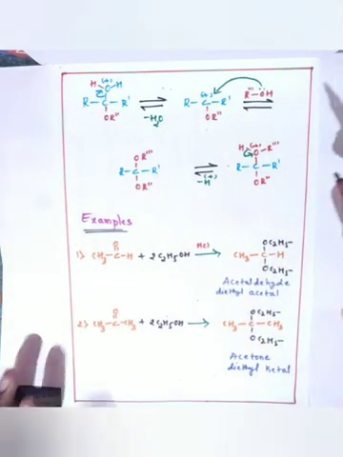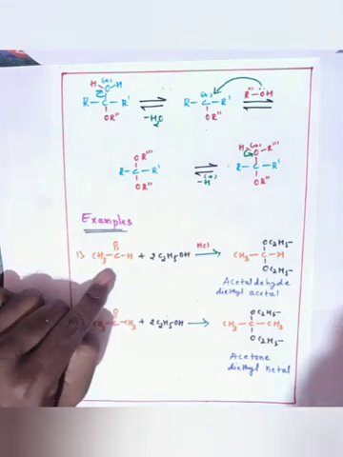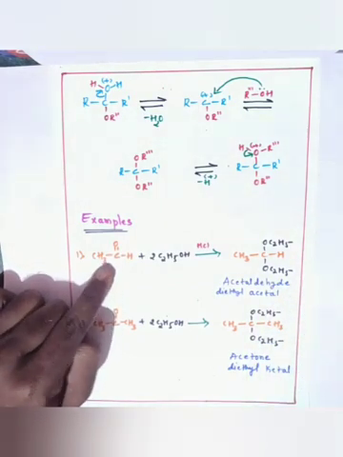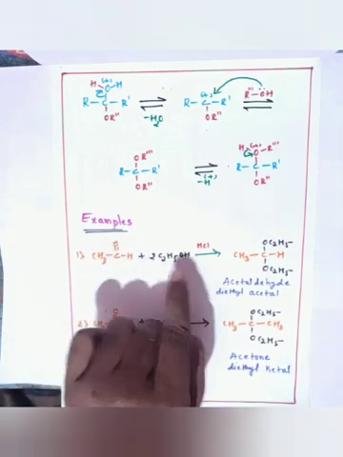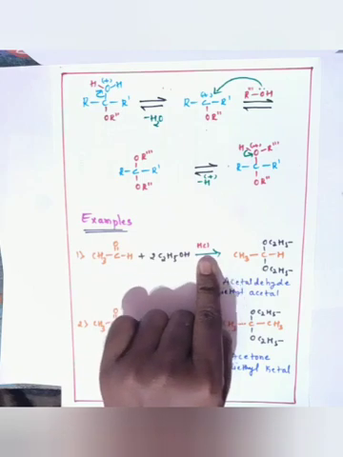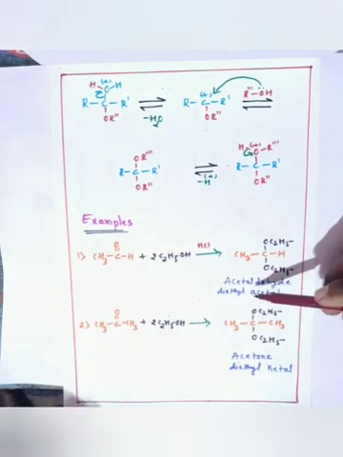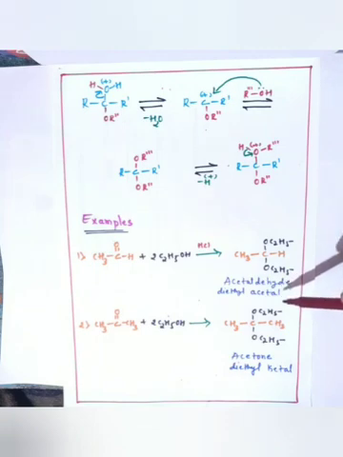For example, if we use acetaldehyde with 2 molecules of ethanol in the presence of an HCl catalyst, it gives the product acetaldehyde diethyl acetal. That is the acetal molecule.